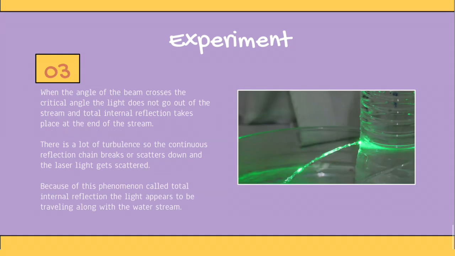When the angle of the beam crosses the critical angle, the light does not go out of the stream and total internal reflection takes place at the end of the stream. There is a lot of turbulence, so the continuous reflection breaks or scatters down and the laser light gets scattered. Because of this phenomenon called total internal reflection, the light appears to be traveling along with the water stream.